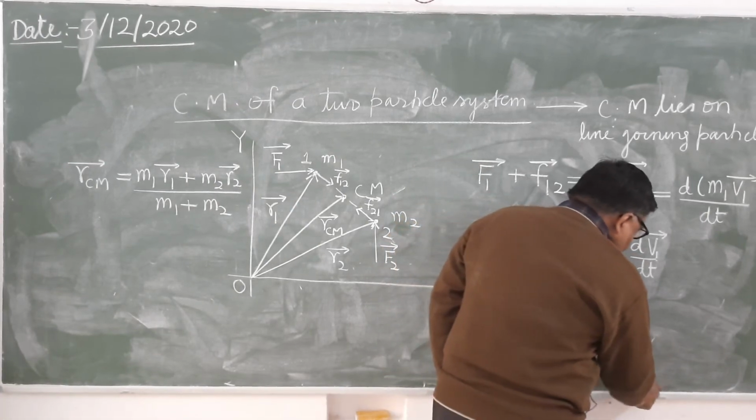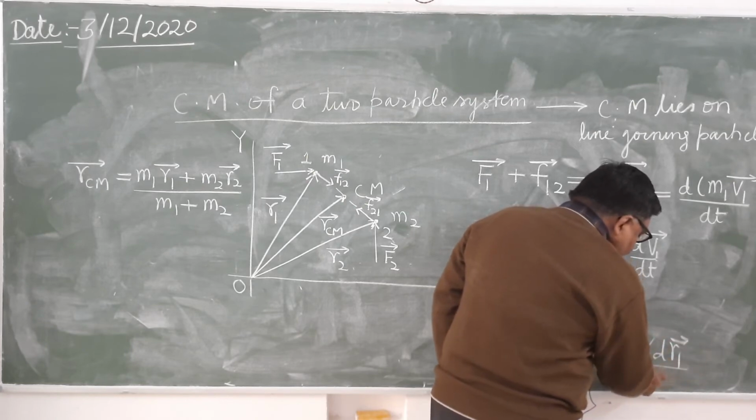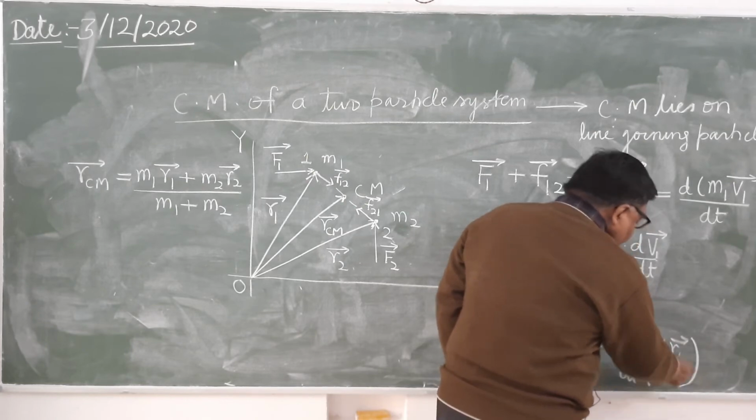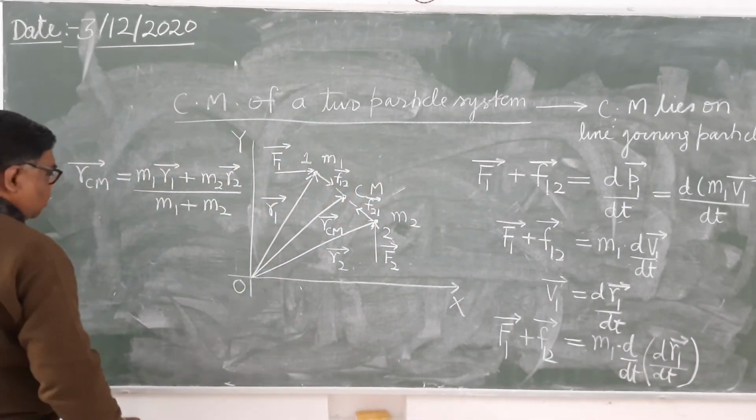So it will be dr1 upon dt. On further simplifying, what will you get?